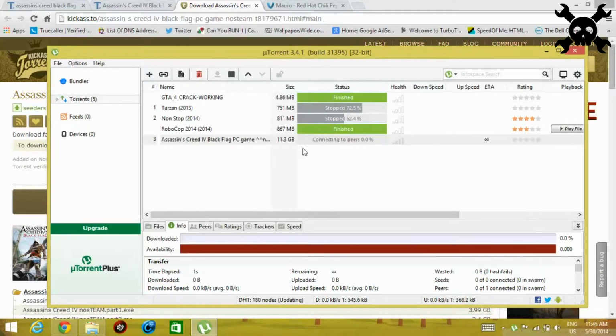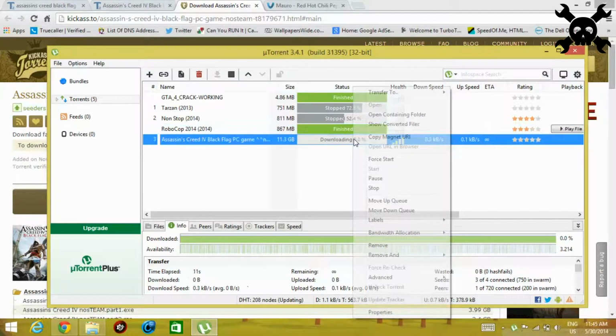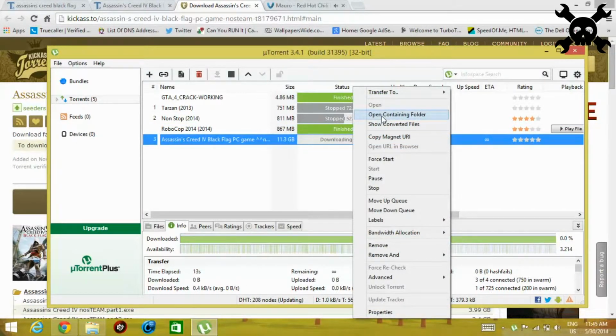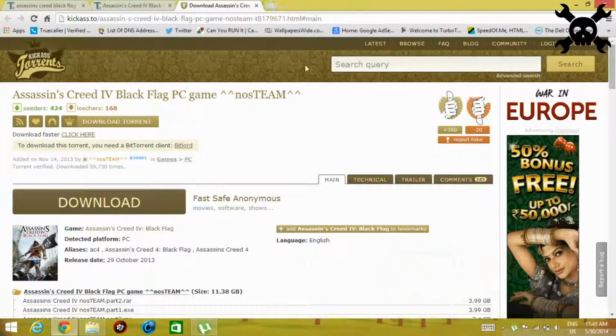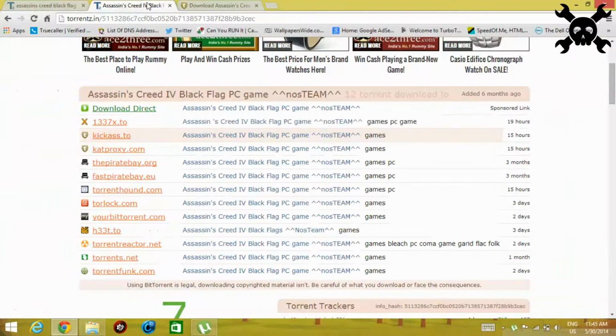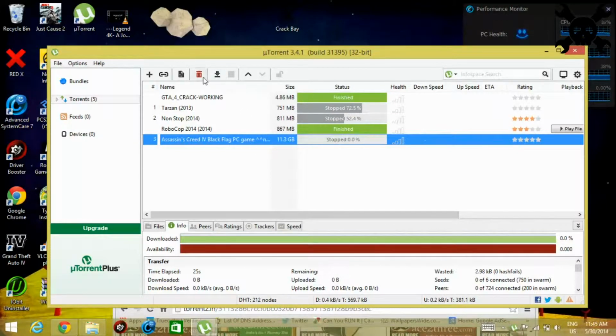Okay, and it's downloading. It takes a while. After downloading, you can open the file. I have already downloaded the file. Just close it.